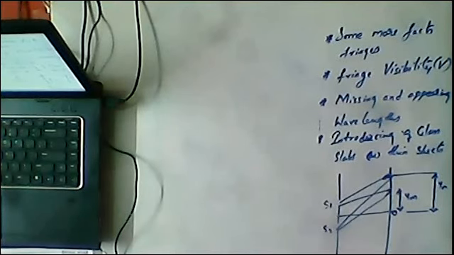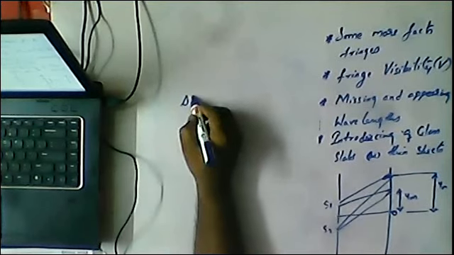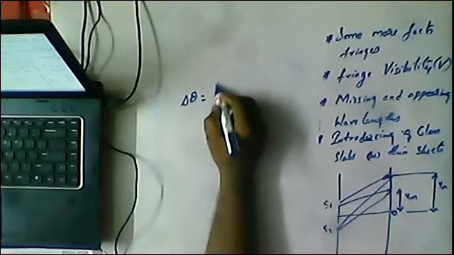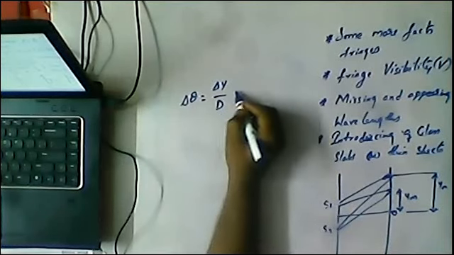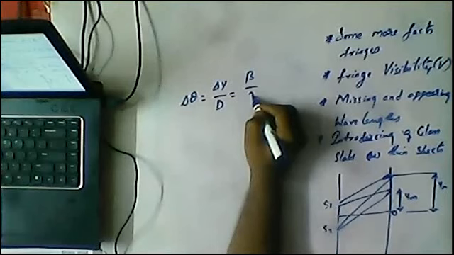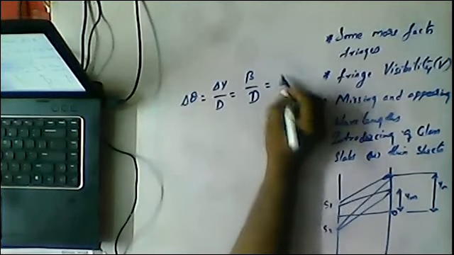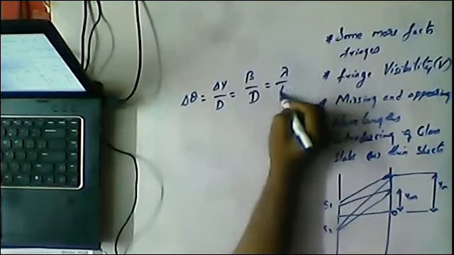Angular magnification is nothing but theta by theta naught. Similarly here, angular fringe width delta theta is equal to delta y by D, which is also called beta by D, which is also called as what, Nana? Lambda by d.